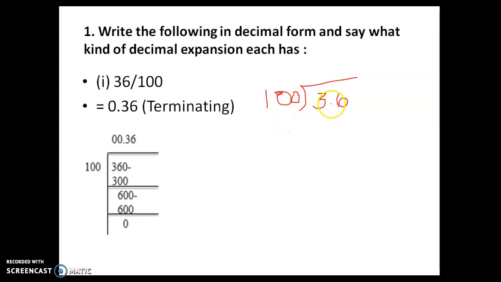This number 36 is smaller than 100. So we keep a decimal point here and add one 0 here. Now this number is greater than the divisor. Now we can see how many hundreds will be there in 360. So we will have 300, and we write 300 here.